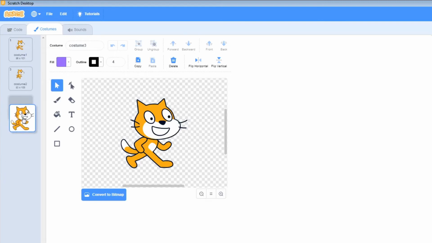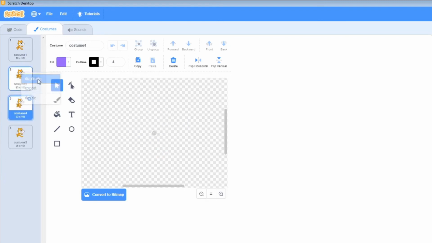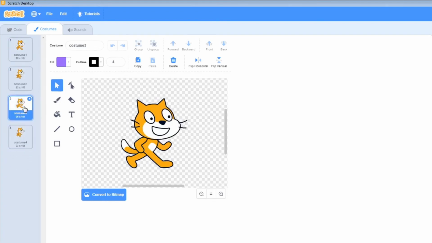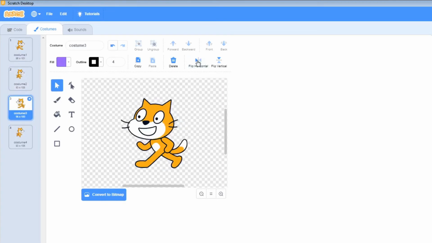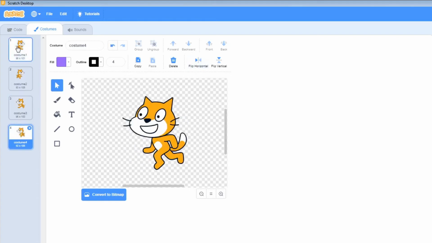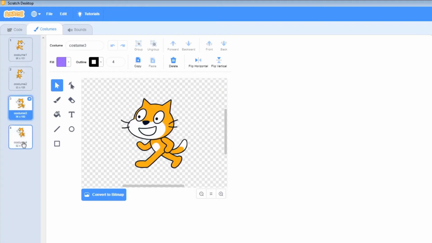I don't know why it puts it in order like that. I want him at the bottom, and then I'm going to do the same for the second costume, duplicate, and put number 4 at the bottom. So now it's costume 1, costume 2, costume 3, costume 4. So this is a copy of the first one. We have an option here to flip horizontally, done, and the same for costume 4, done. So we now have 2 costumes for going right and 2 for going left.